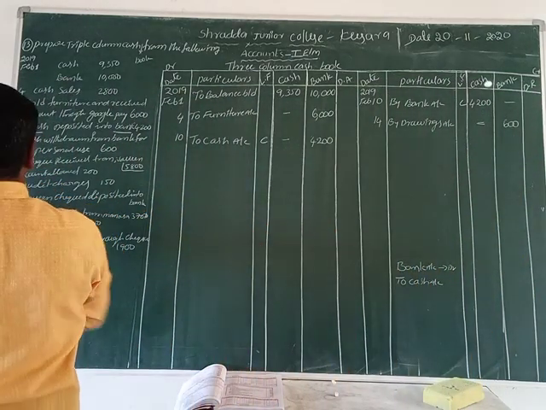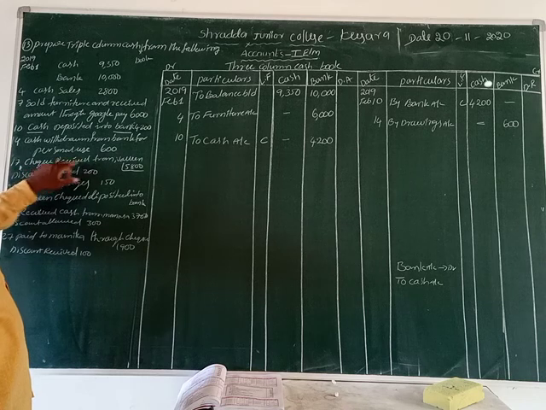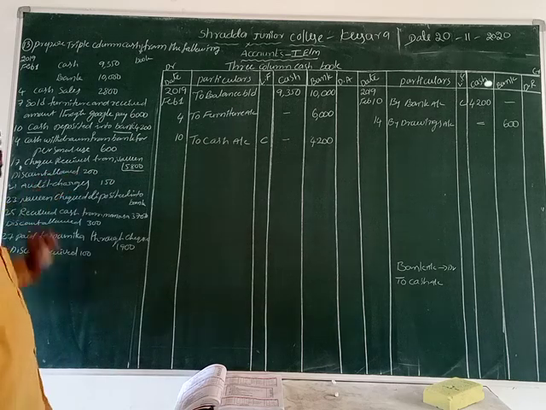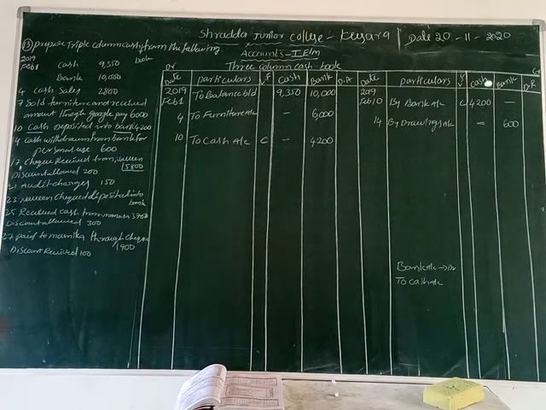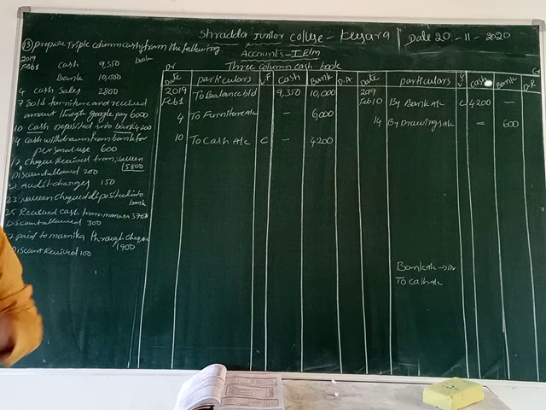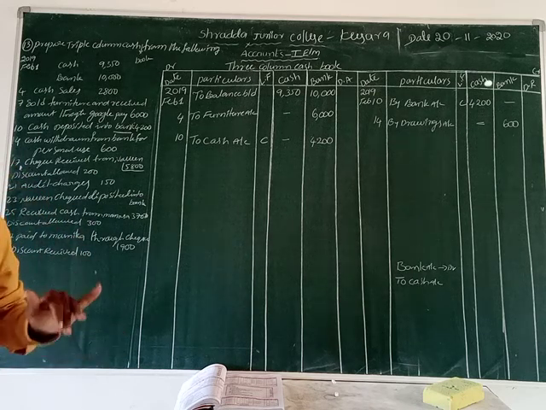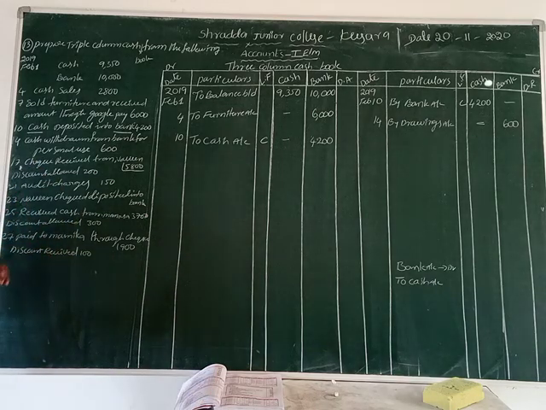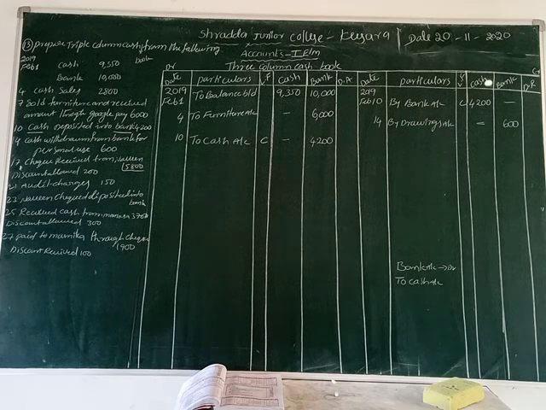Now another one is the 17th date. Check received from Naveen 5,800 and discount allowed 200 rupees. We can receive the check of 5,800, but we cannot deposit it the same day into the bank. So the amount does not come into the bank. Why? Because you cannot deposit it now. That's why the amount does not come in the bank column.